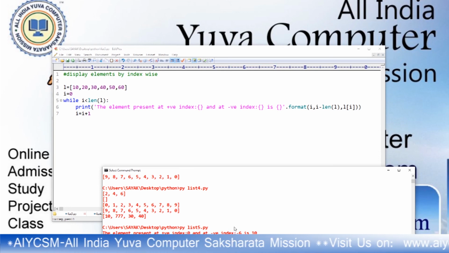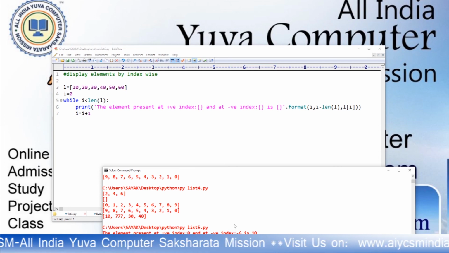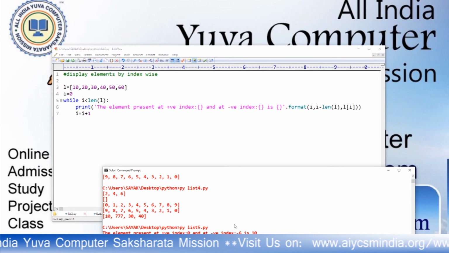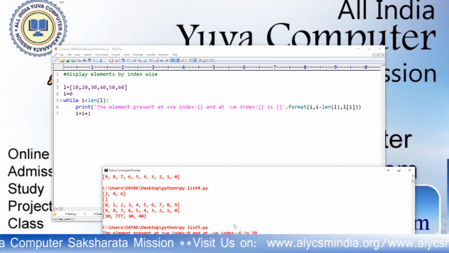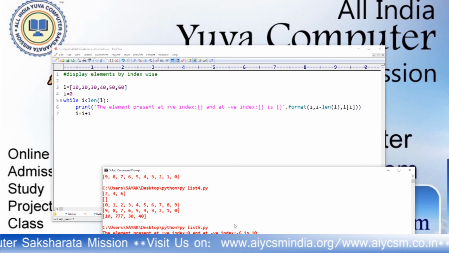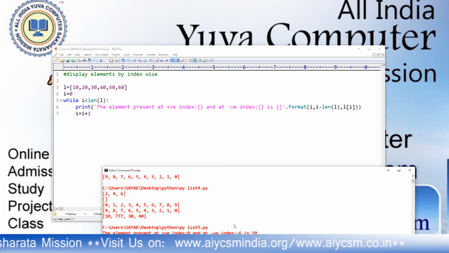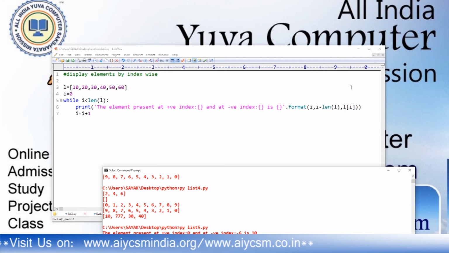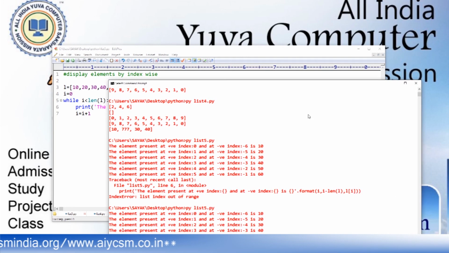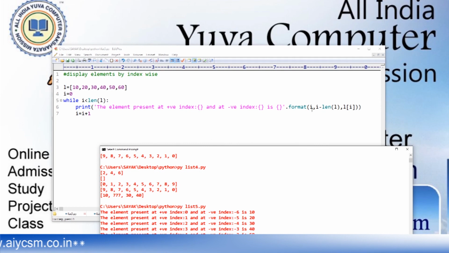So the element present at positive index 0 is the same element present at negative index minus 6. Both of them are pointing to the same location. The element is then L of I, that means L of 0, that means 10. Then the I value increases, I is 1, then this value is 1 minus 6, that means minus 5.